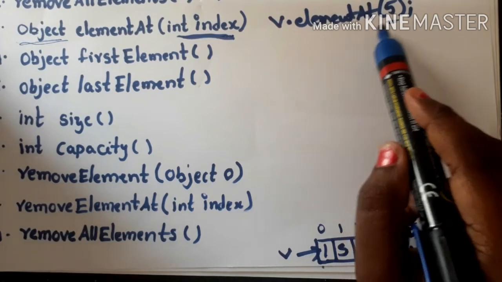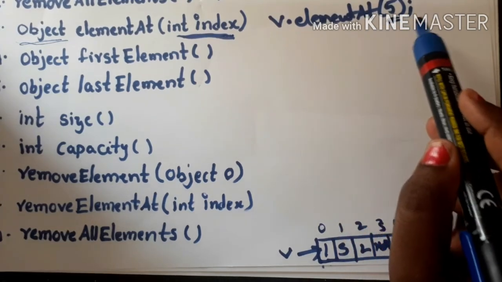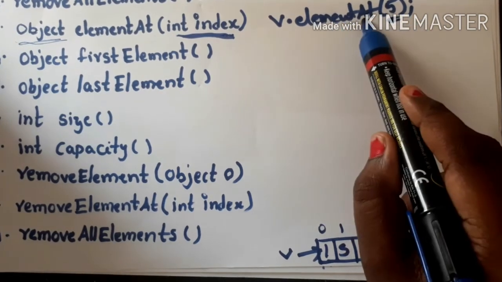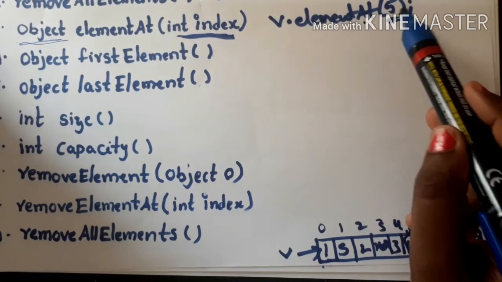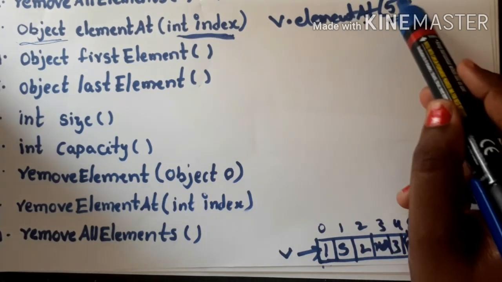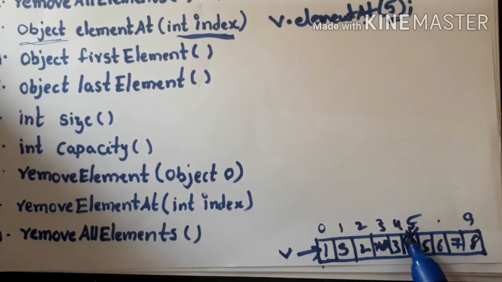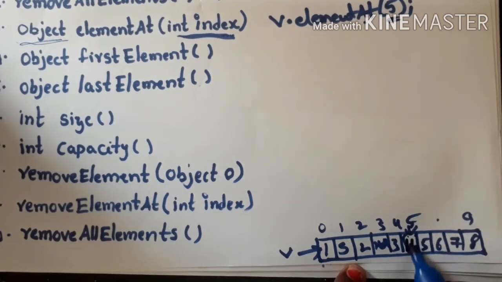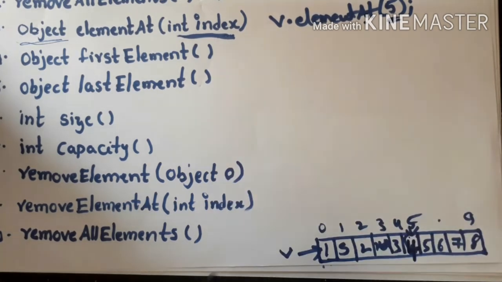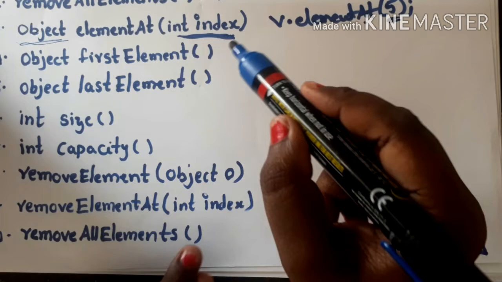Here I am passing 5 as the index number, so it will return the object present at the 5th index, which is 4. Clear, right? Now we'll go for the next method.